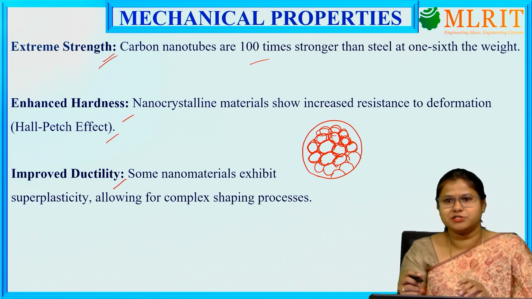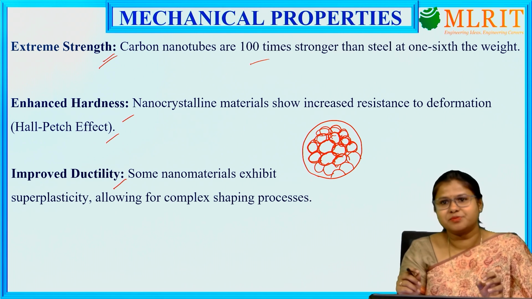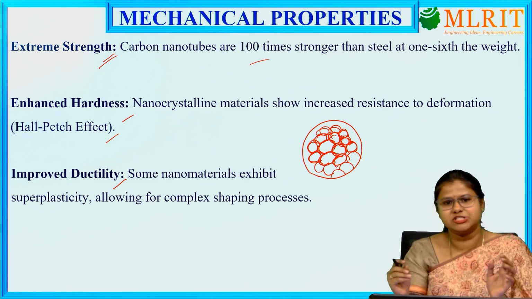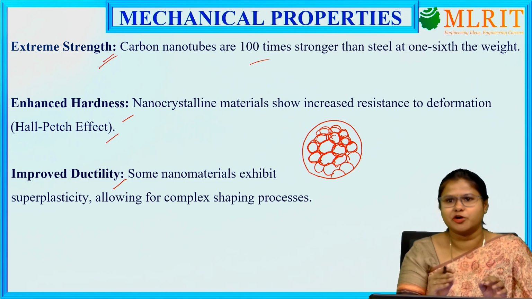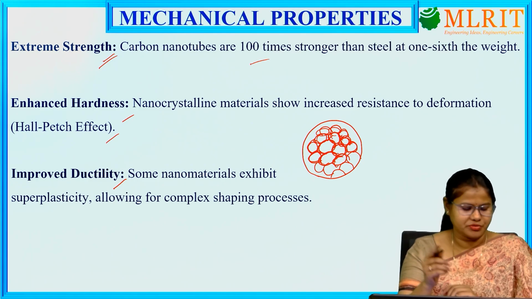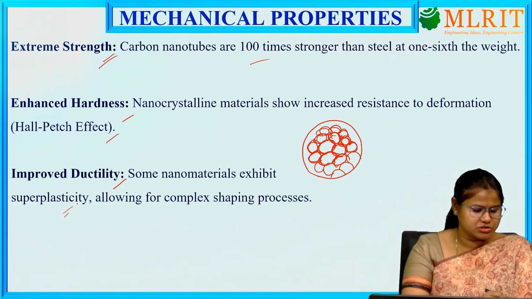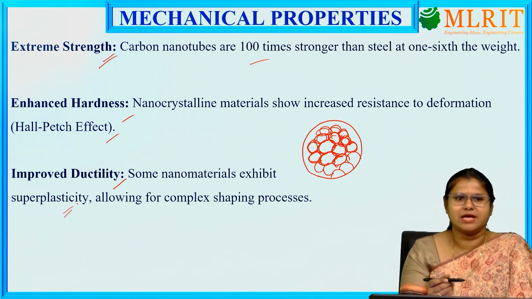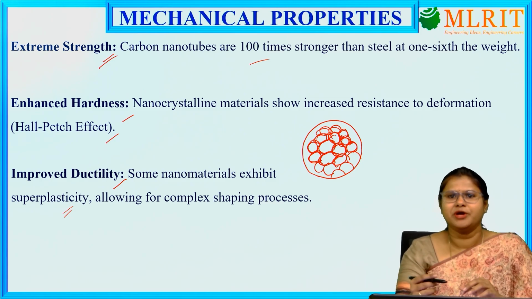Whenever we stretch a wire made from nanomaterial to larger dimensions, it doesn't break and there won't be any cracks. It is extremely stretchable, showing properties like superplasticity, and it allows complex shaping processes, so we can change it to any shape.